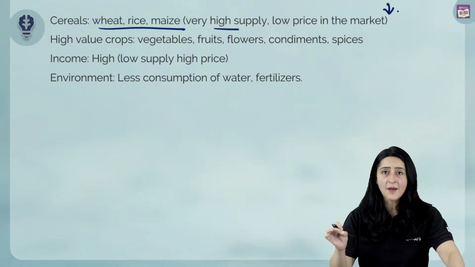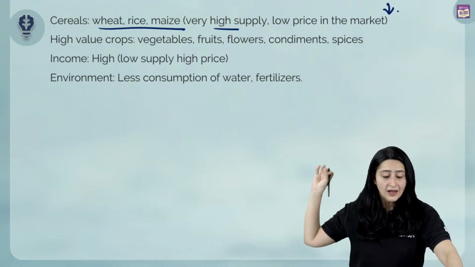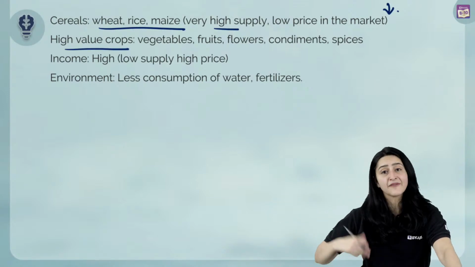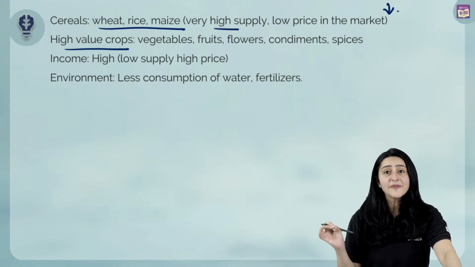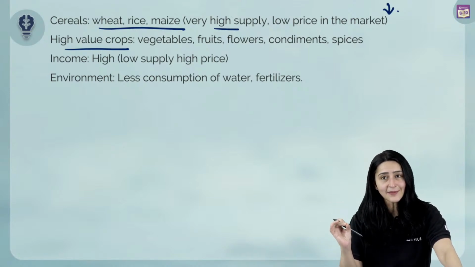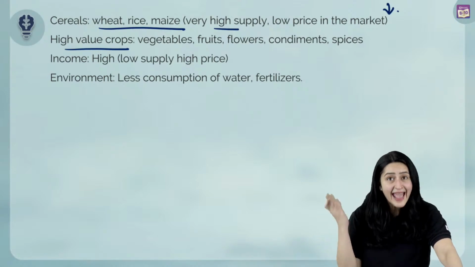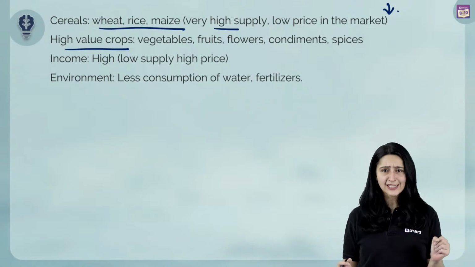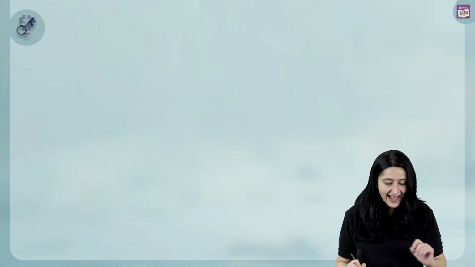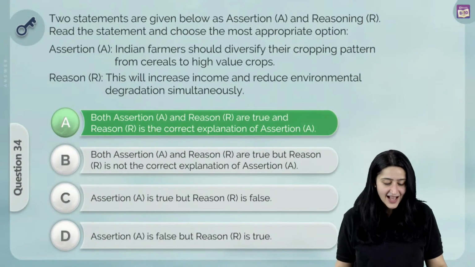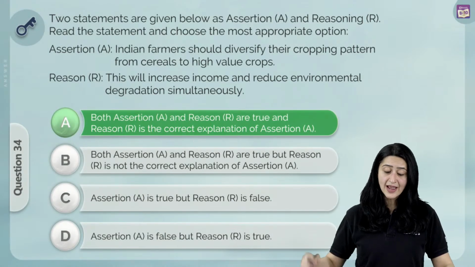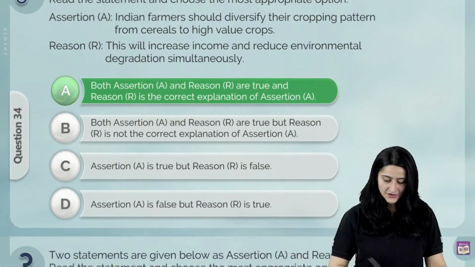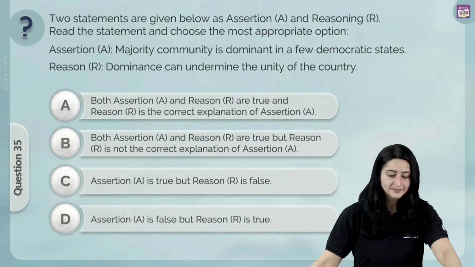So if these farmers were to switch from these food crops to high value crops or cash crops like vegetables, fruits, condiments, etc. Obviously, then in that case, their income would go high because they would get a higher price in the market, and environmentally there would be less consumption of water as well as fertilizers, etc. And so we say that A is the correct answer. Both the assertion and reason are true, and yes, the reason is the correct explanation of the assertion. Let us move on to our next question.